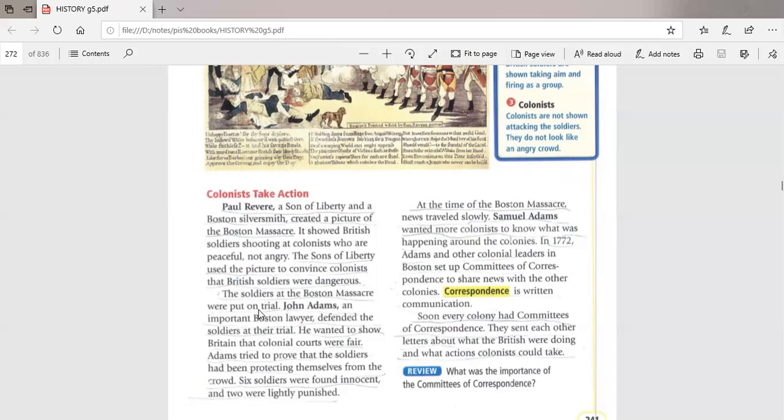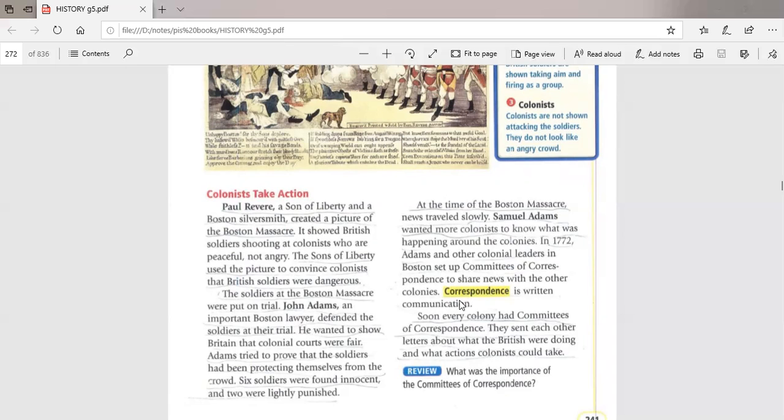So here we have John Adams. He was an important lawyer. John Adams defended the soldiers, and he wanted to show Britain that America, or the colonial courts, were fair. Of course, some soldiers were put into jail, some soldiers were lightly punished, and some soldiers were proved to be free.